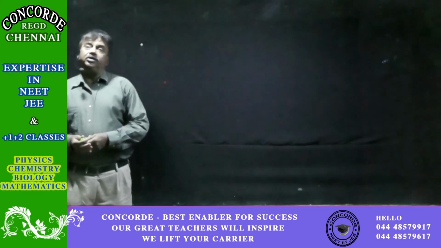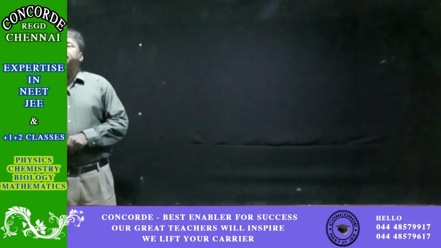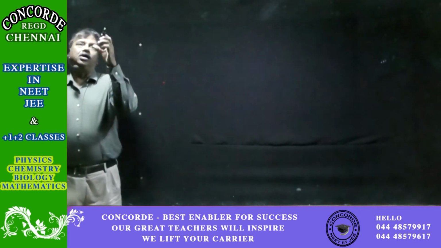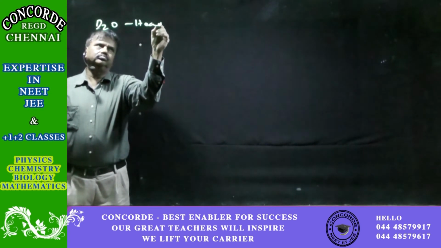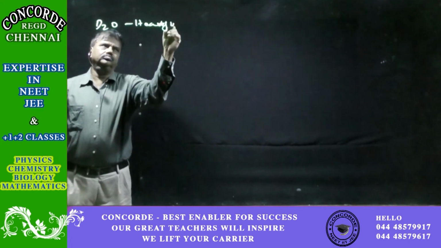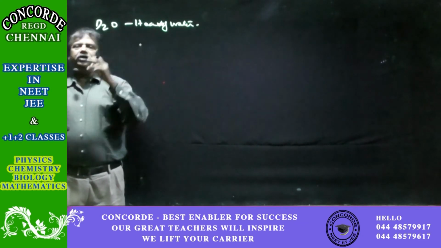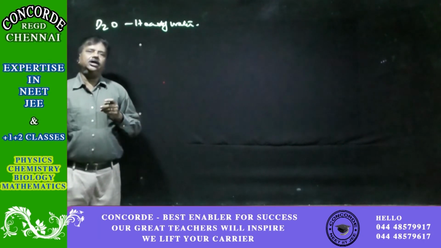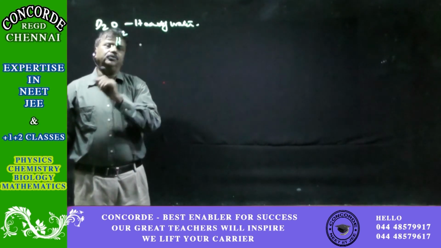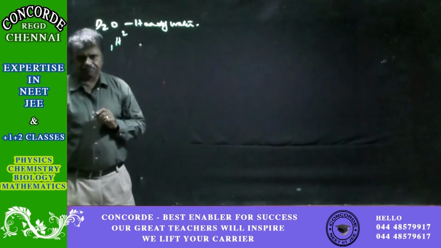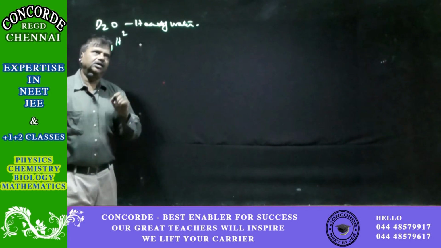So the next important compound of hydrogen is heavy water or D2O. We all know deuterium is an isotope of hydrogen with mass number 2 and atomic number 1.